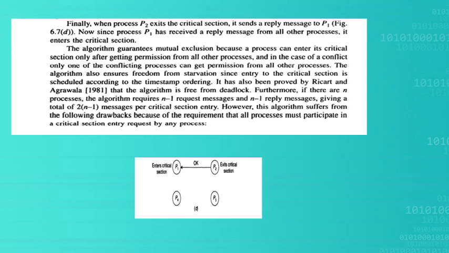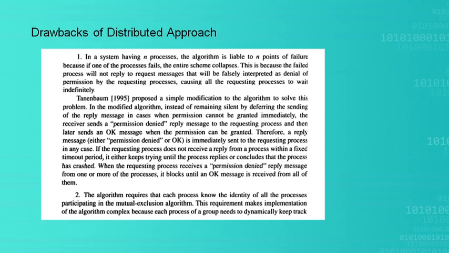However, this distributed approach algorithm also suffers from some drawbacks. The first one: suppose that the system has n processes. The algorithm is liable to n points of failure, meaning there might be a chance of n points of failure.